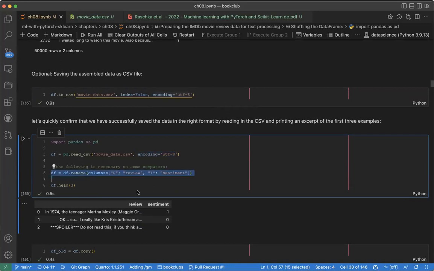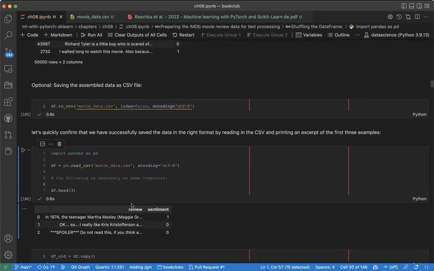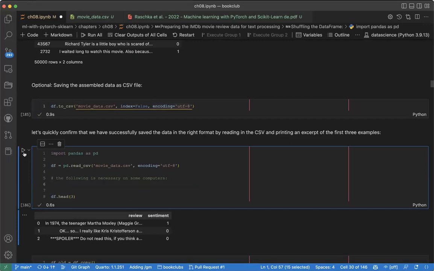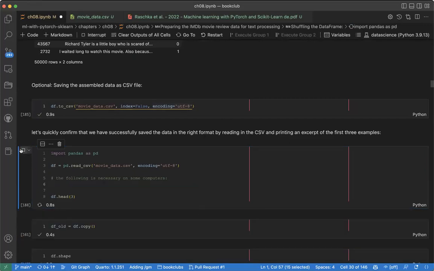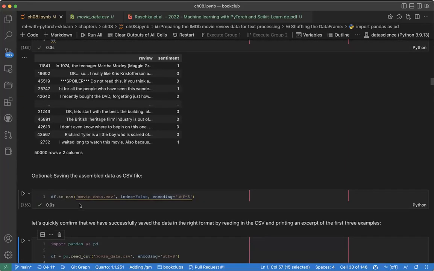Maybe something is not working, but let me see what happened. On my computer everything is okay, maybe on some Windows machines it differs. So maybe here it's talking about renaming some columns, but everything is okay with me. We can see that our data frame, after saving and reading, is okay. So, any questions? Doctor, I came late, I'm very sorry. Yes, go on.